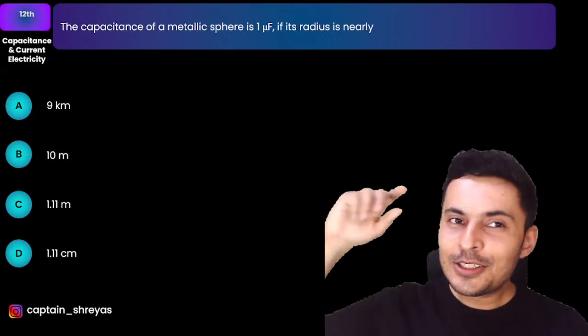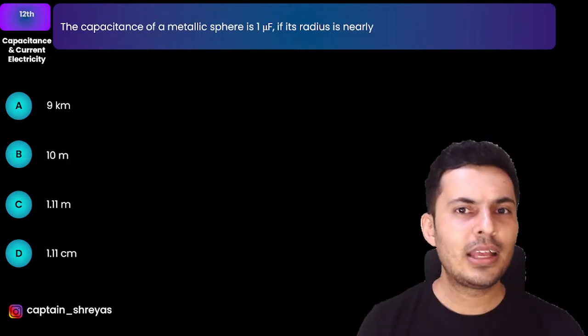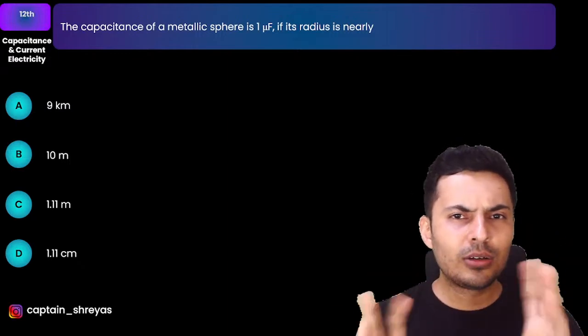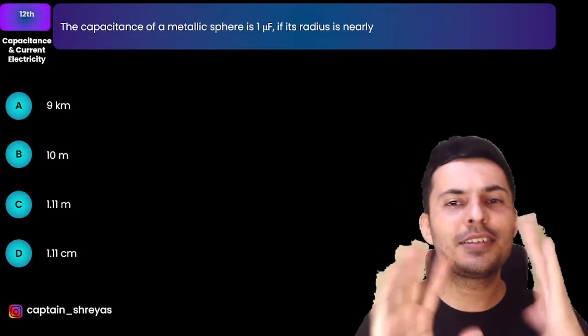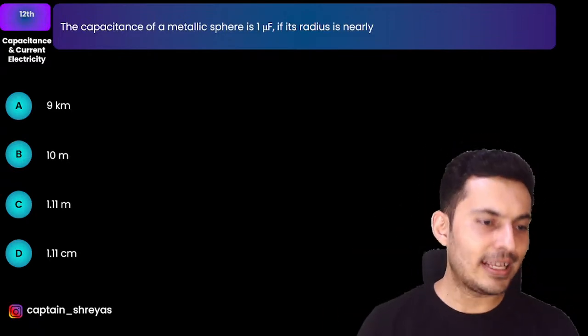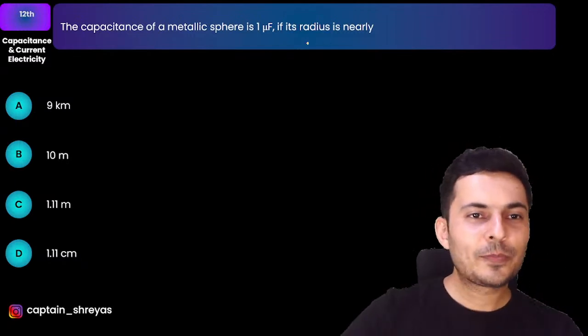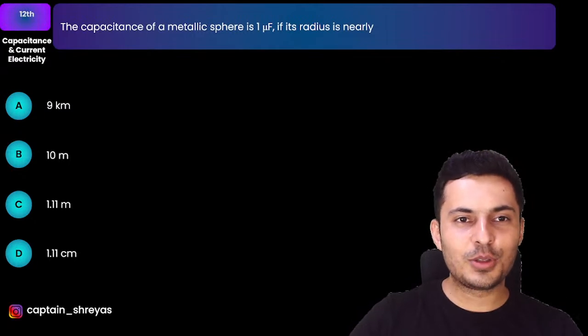Kudos. So the next question is, the capacitance of a metallic sphere is 1 microfarad. If its radius is roughly how many meters, centimeters, kilometers? Yes, it is that one exactly. Great. So what is the answer to this question?